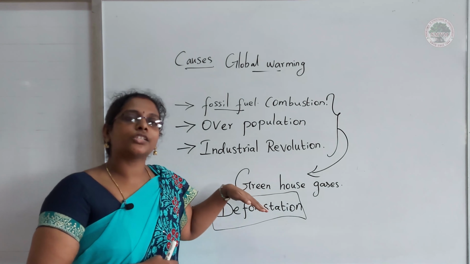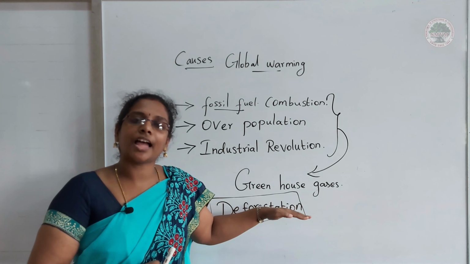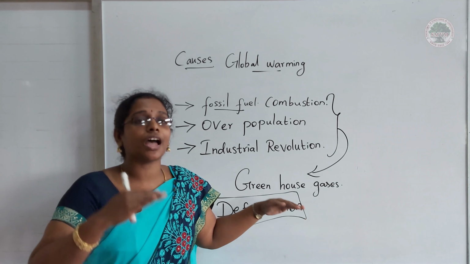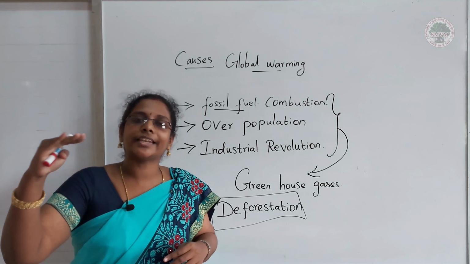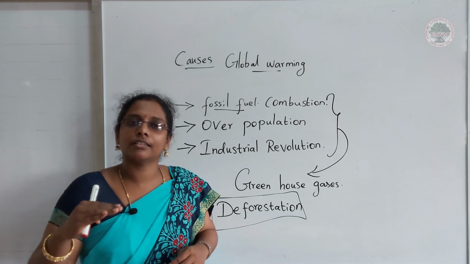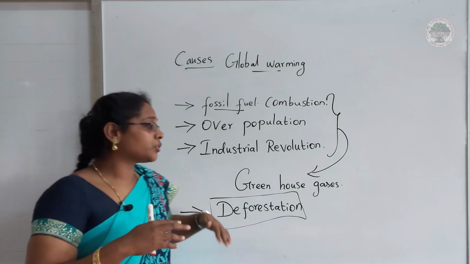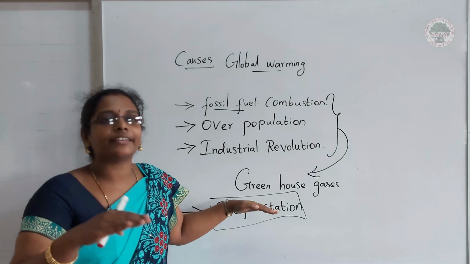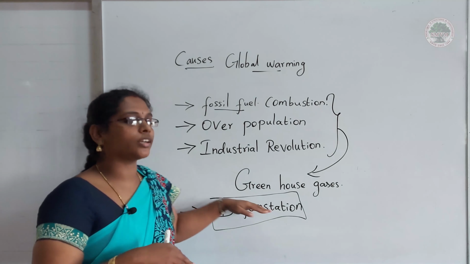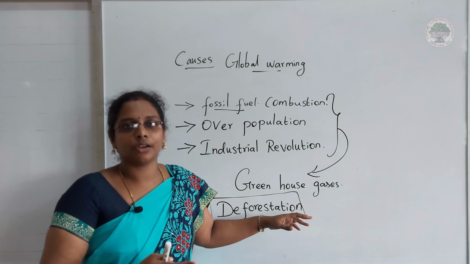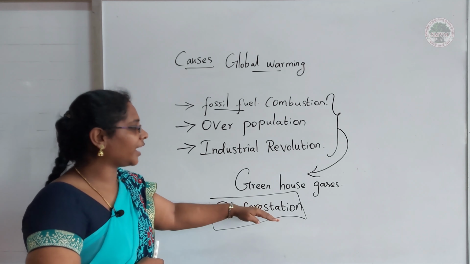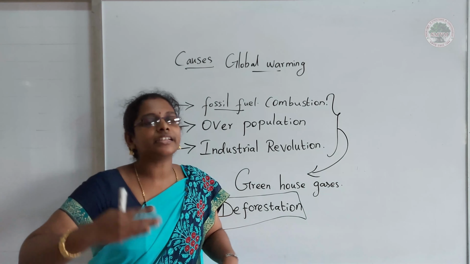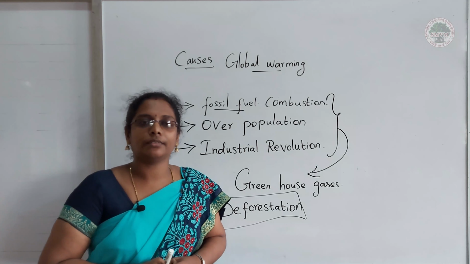So if there are more plants, these plants will take in the carbon dioxide, so the amount of carbon dioxide in the atmosphere will be reduced. But now we are cutting down trees, we are deforesting the forest. As a result, the amount of greenhouse gases in the atmosphere is increasing.